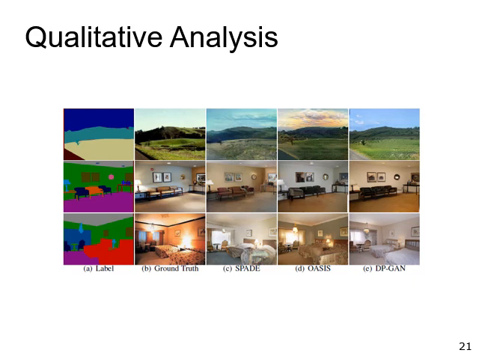Here we show some qualitative analysis on the ADE20K dataset. We can see that our approach performs well for both indoor and outdoor images. Previous state-of-the-art methods, SPADE and OASIS, struggle to generate multiple instances of objects. For example, one of the chairs in row 2 is either of poor quality or in the wrong direction, and the two beds in row 3 are connected. In contrast, our approach generates realistic images in all cases.